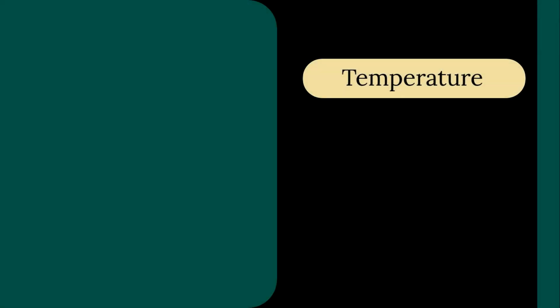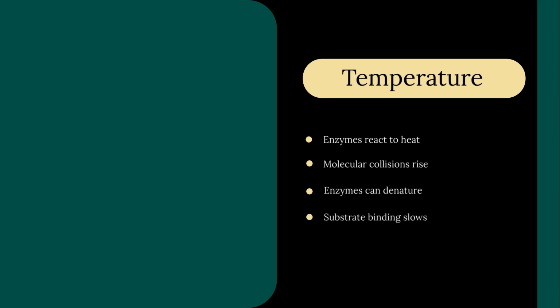Temperature influences enzyme activity significantly. Higher temperatures increase molecular collisions and reaction rates. Beyond the optimum, enzymes denature, altering active sites. This reduces substrate binding and slows reactions. Understanding temperature effects is crucial for enzyme function.